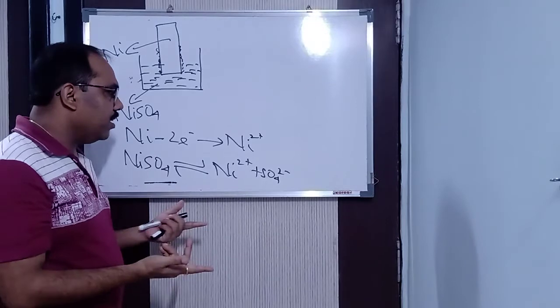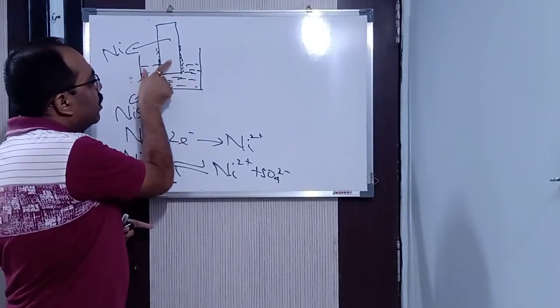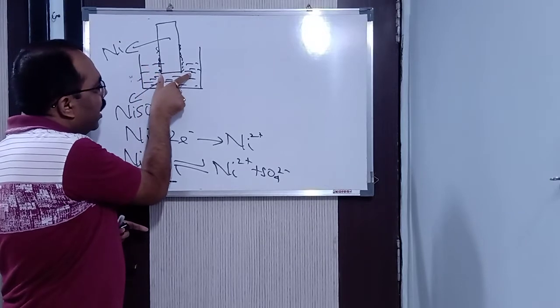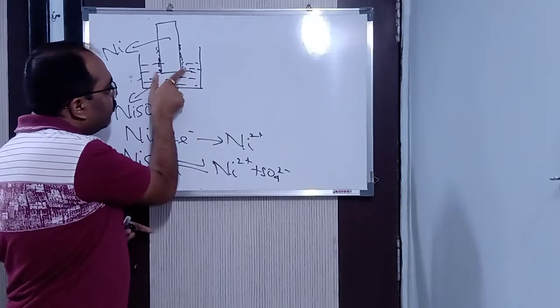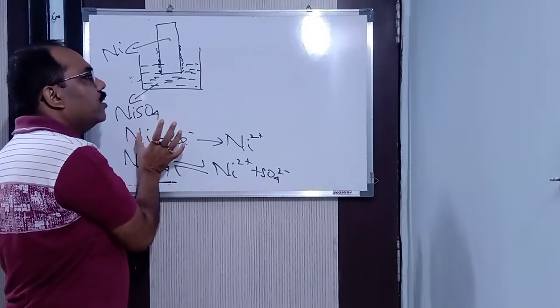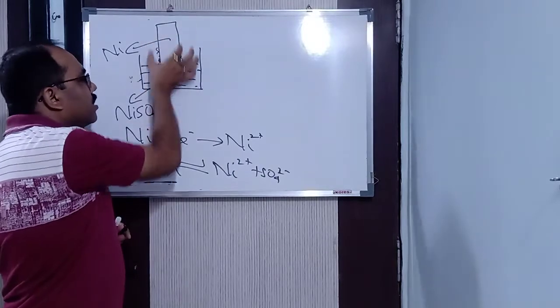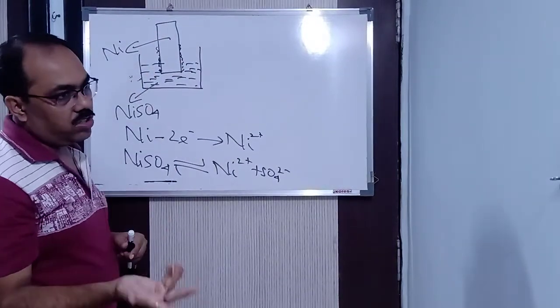Even the nickel ion is going to repel. So due to repulsion between this electrode and the sulfate ion, both being negative, a negative potential is developed between them. Since the reaction is an oxidation reaction, we can call this particular potential oxidation potential.